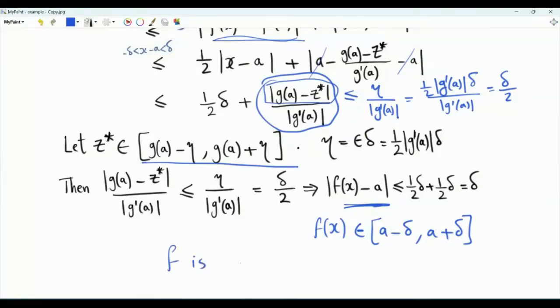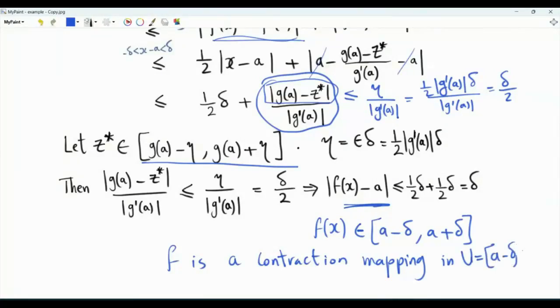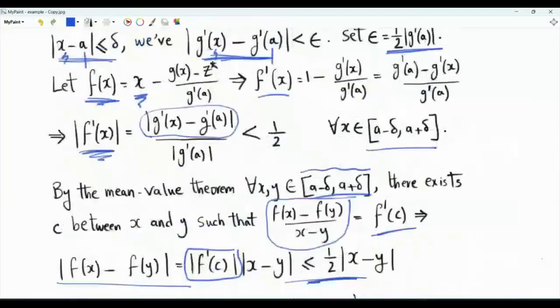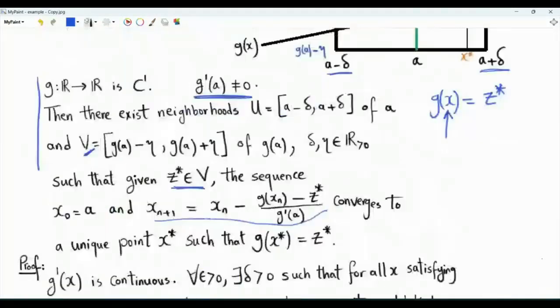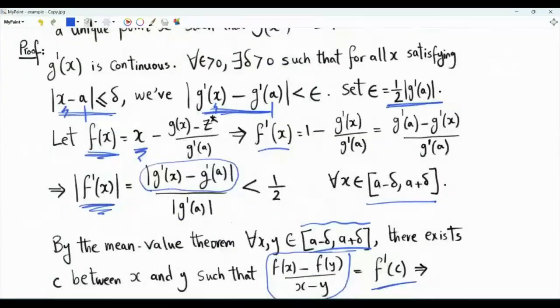So now f is a contraction mapping in this interval, called U, from a - delta to a + delta. And because of this, we know from our theorem that if we carry out those iterations, there will be convergence to a unique point, and this point will be a fixed point of f(x).